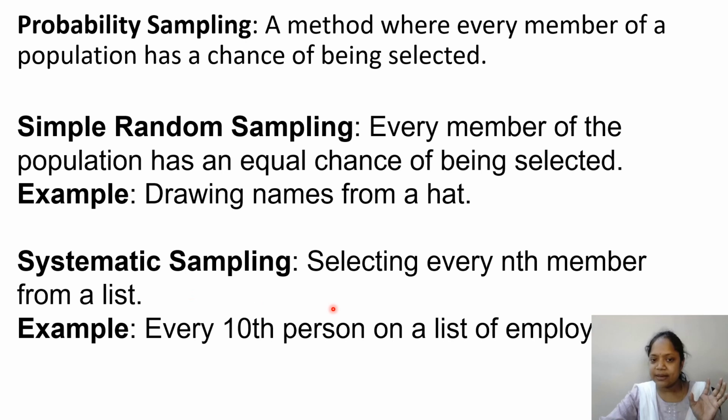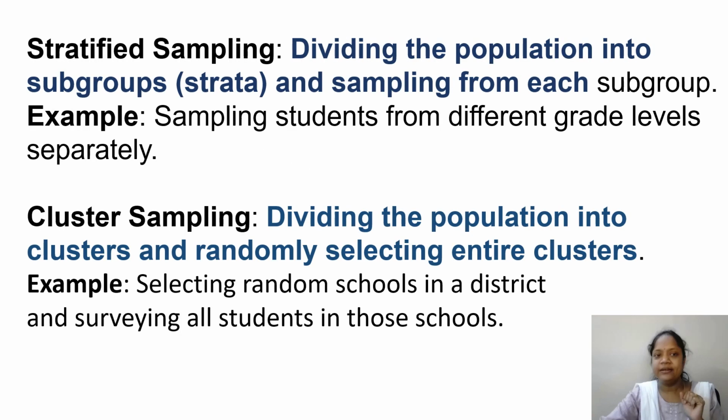Next, systematic sampling: selecting every nth member of a list. If I have 500 people, I select every 10th person. That is systematic sampling. Next, stratified sampling: dividing the population into subgroups. We call them strata. First, we make the groups and then sample from each subgroup. Some persons we take from those groups. That is stratified. Sampling students from different grade levels separately. Next, cluster sampling: dividing the population into clusters.